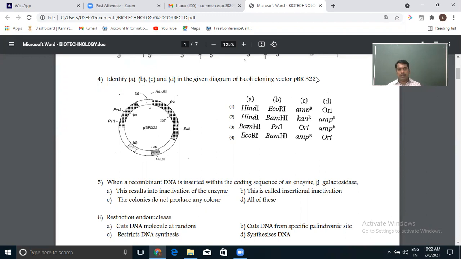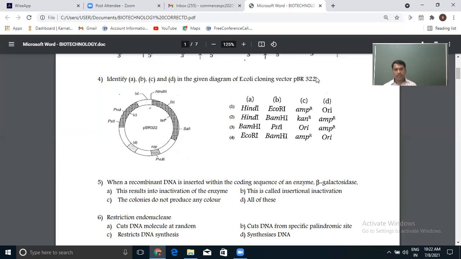Therefore, for this question especially, recombinant DNA inserted into the beta-galactosidase part of the host DNA causes, first of all, insertional inactivation, and also results in the absence of that enzyme. Also, when we test the colonies for the presence of beta-galactosidase, we find there is no coloration, as there is no reaction for beta-galactosidase. So the answer is all of these.